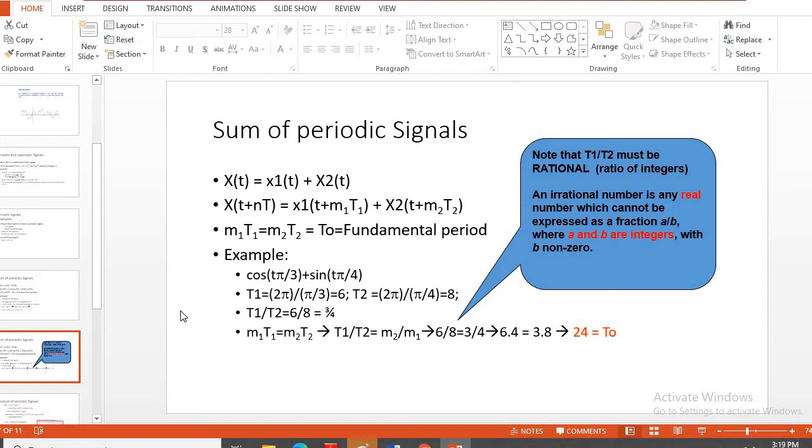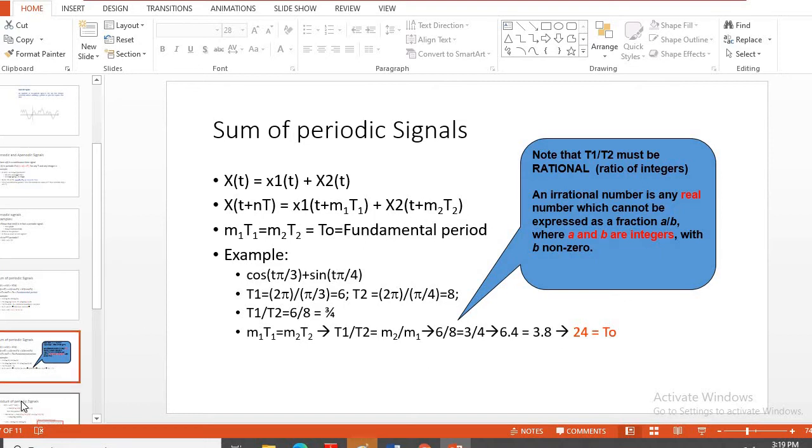I'm here with this small slideshow, sharing some basic information. In the same fashion you can have a sum of periodic signals. Here A and B are to be integers, that you have to remember. And then you can have 3 into 8 or 6 into 4, that is your LCM, and that is indicating the fundamental period. So this is the case.